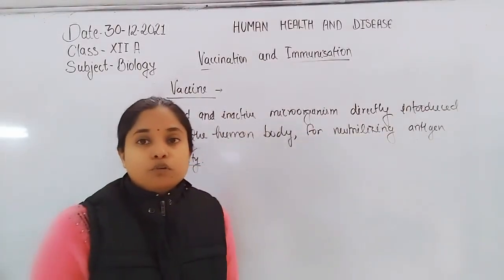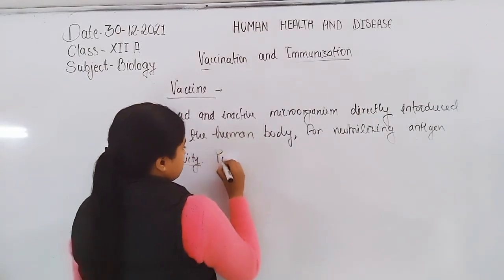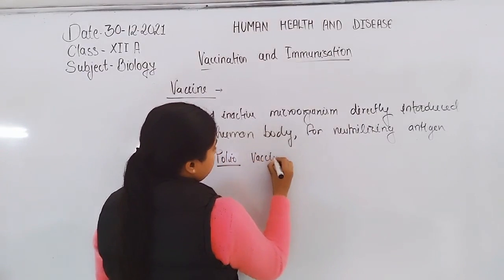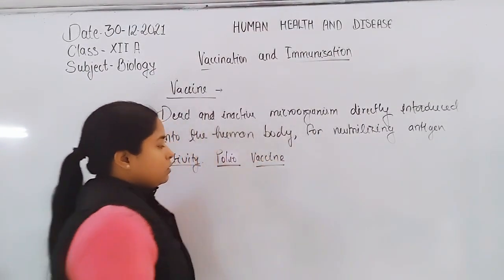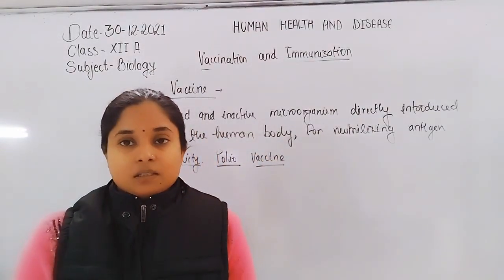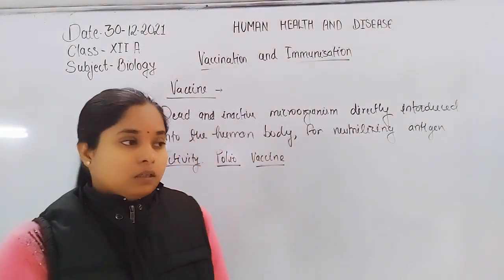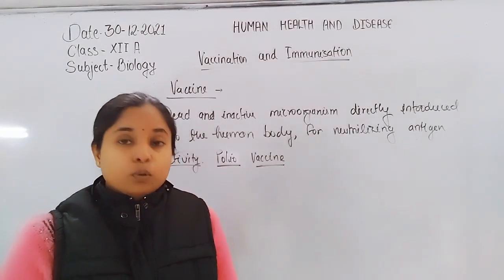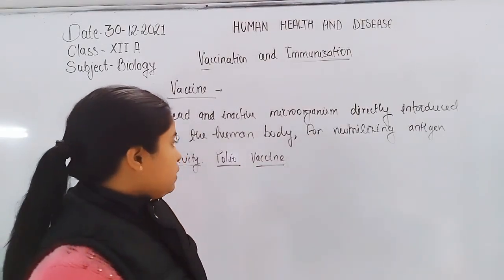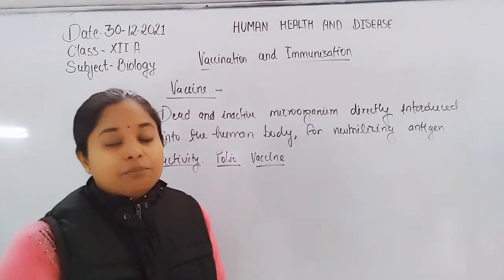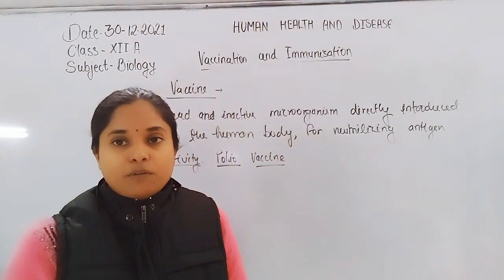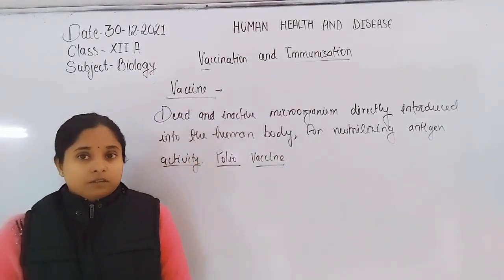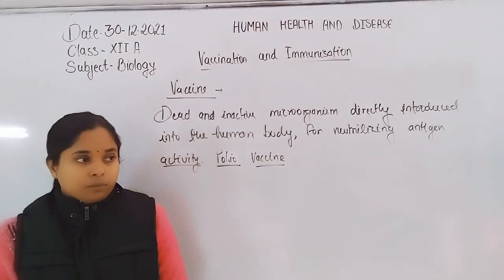Examples are polio vaccine, DPT vaccine, a combination of 3 pathogens for diphtheria, pertussis and tetanus. So these are 3 combined. BCG vaccine. Such types of vaccine introduce dead or inactive pathogen into the human body.